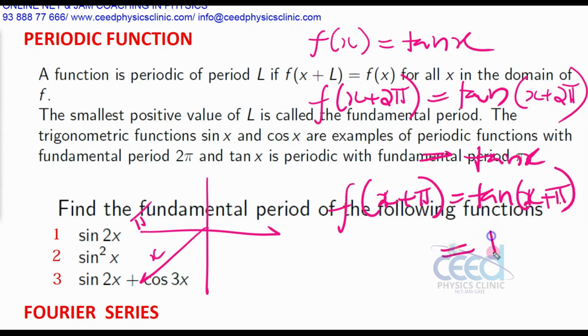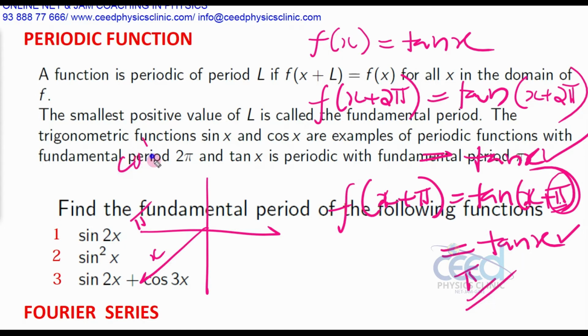So here this is tan x, and here this also is tan x. So x plus 2 pi gives tan x, and x plus pi gives tan x. The period definition is that we have to take the least value of the variable that you add to the function's variable. So the least value is pi. After pi, if you add 2 pi then also you will get the same answer, but the least value is pi. Then the period is pi. So the period of tan x is pi.